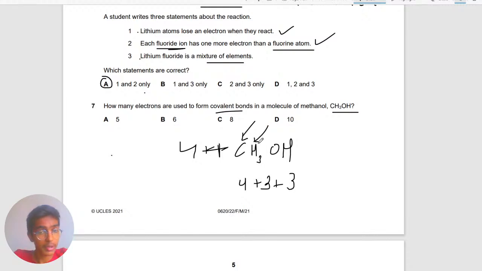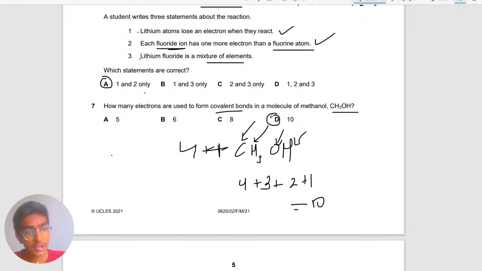Hydrogen needs 1, but since it's H3, it'll need 3. Oxygen will need 2, and hydrogen will need 1. And how much will this give? 7, 8, 9, 10. So this should be 10, so the answer should be D.